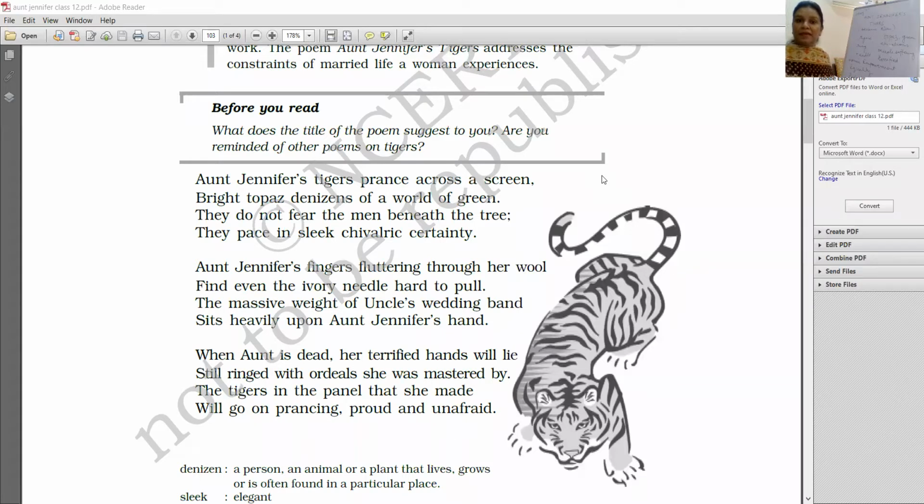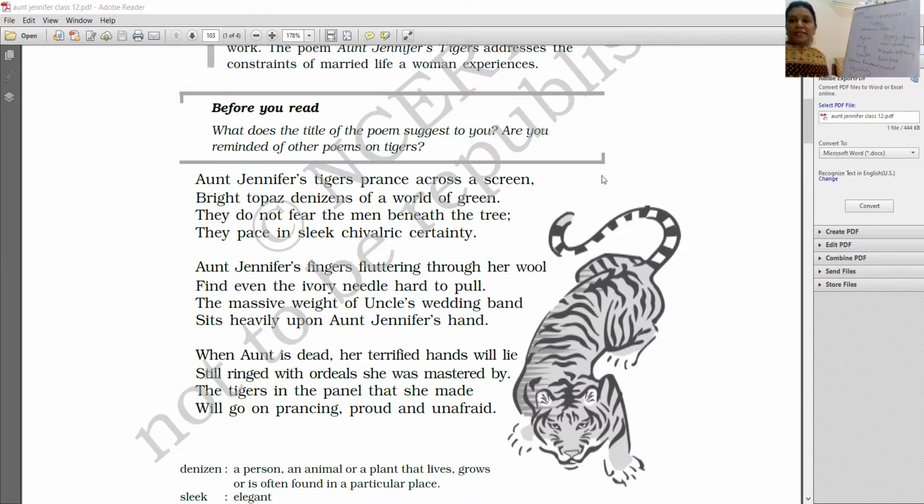She wants man to look at her, to realize that she is important, right? But she has been controlled by man. She's been controlled by her husband in her married life. And therefore, gathering this courage, even though her fingers are fluttering, she has been able to make these tigers. That is why these tigers are very, very significant.